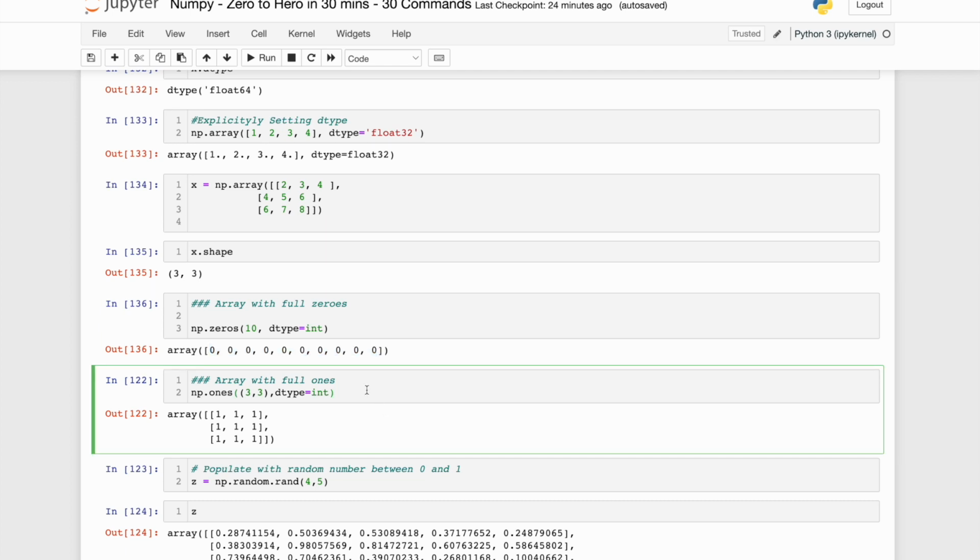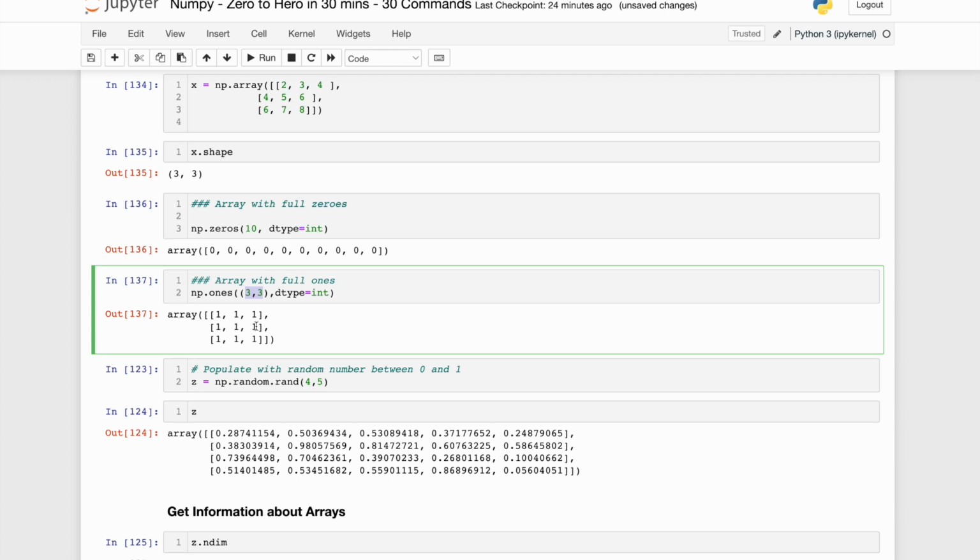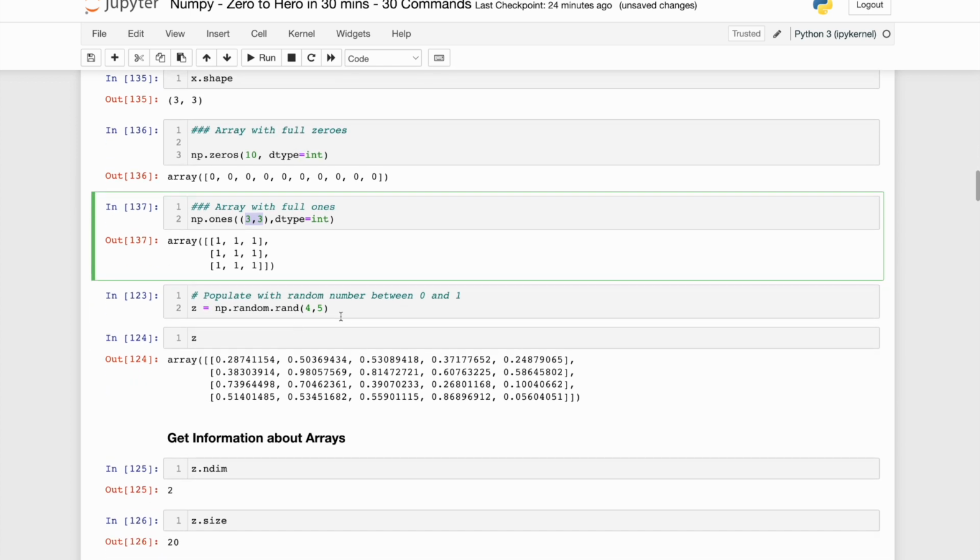Similarly, the counterpart to get ones is np.ones, 3x3. We can get a multi-dimensional or two-dimensional array also with the data type integer, 1 1 1 1 1. Now you can also populate it with random numbers. The np.random.rand function will auto-generate random numbers between 0 and 1.